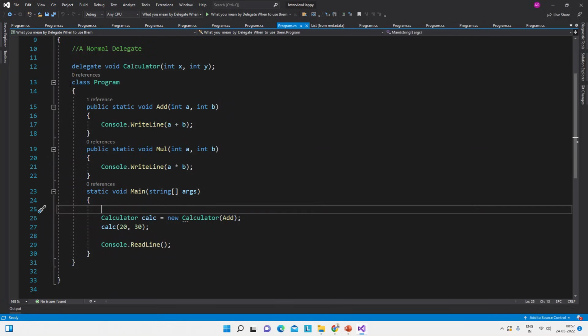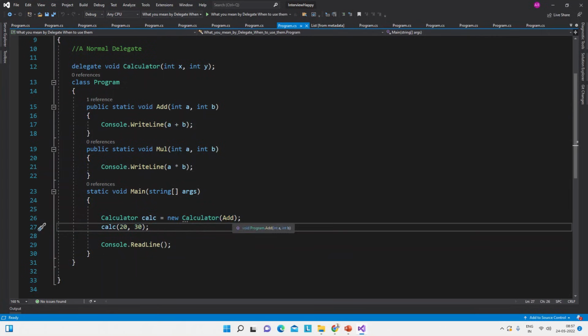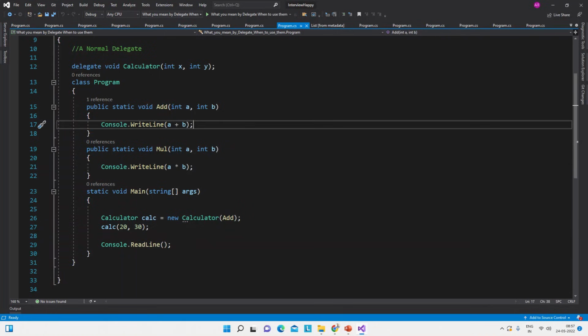So this is the delegate we were referring to. Here we have two methods. Here we have declared the delegate, and here we are consuming the delegate. The expected output: we are passing 20 and 30, which will be a plus operation. It will show this output.